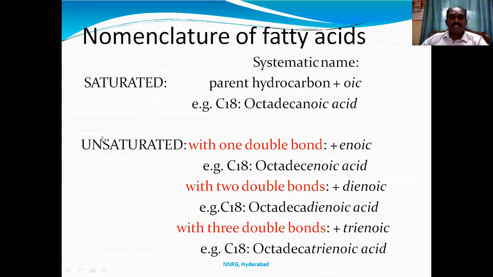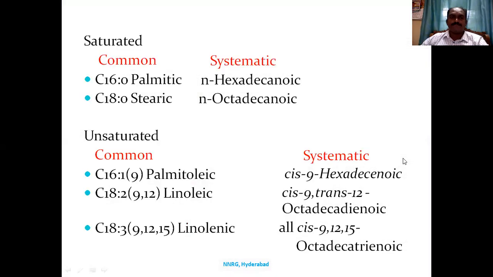If it is unsaturated with one double bond, we call it enoic acid. If C18 has one double bond, octadecenoic acid. If two double bonds are there, dienoic acid, that is octadecadienoic acid. Three double bonds, trienoic acid, that is octadecatrienoic acid. These are the nomenclature we can give for the fatty acids.